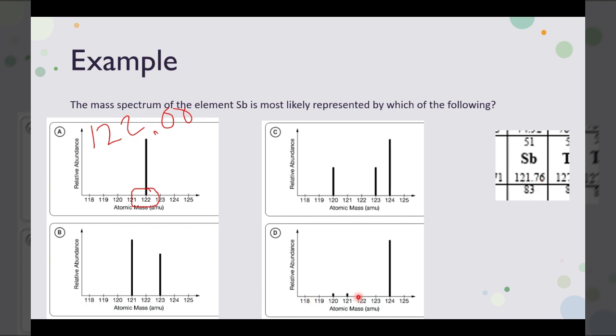And let's just look at D. In D, the vast majority has a mass of 124, probably at least 90%, and then about 5% has a mass of 121 and 120. So that would mean that the average atomic mass of D would probably be like 123.6 or 123.7. Very, very close to 124, but a little bit less because it does have two isotopes with smaller masses. So in this case, B is definitely the best answer to get us the average atomic mass of 121.76.